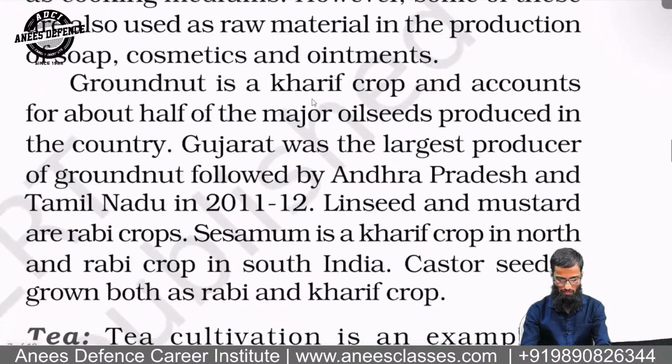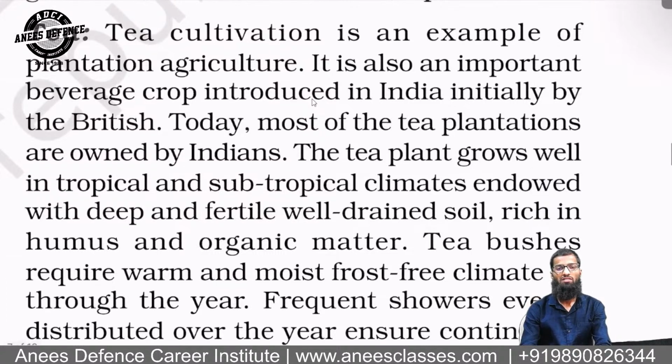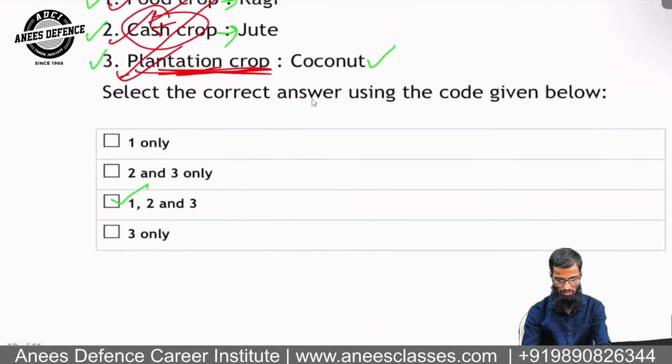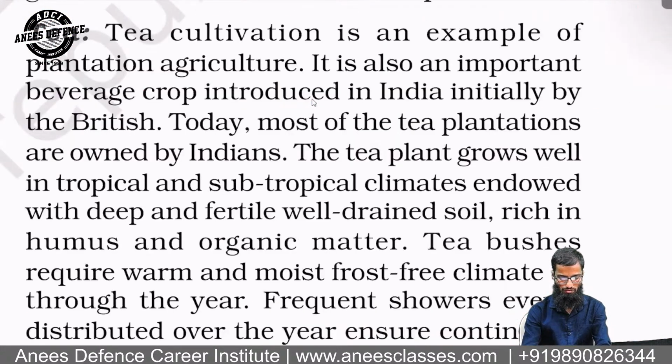Will not talk much. Tea is important. Tea has been asked most of the times. I think here also they have asked tea. I don't have that PDF. I will open it sometime afterwards. The tea cultivation, they had asked questions on tea also, in NDA. Tea cultivation is an example of plantation agriculture. It is also an important beverage crop because we use it for drinking, right? That's why it is called a beverage.